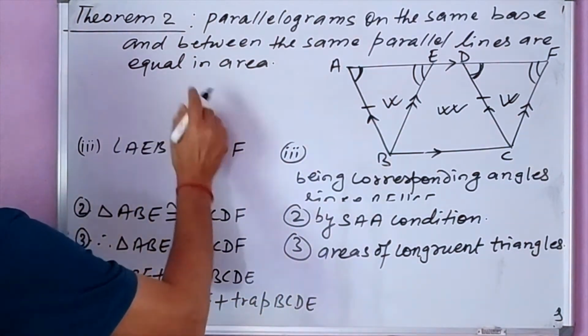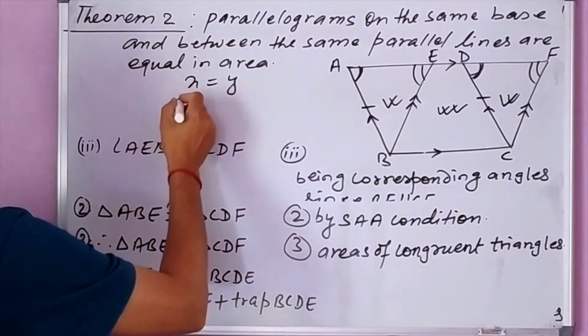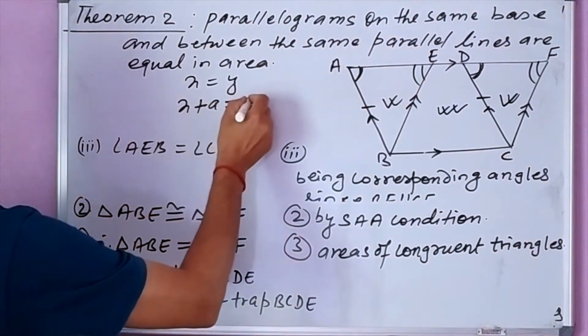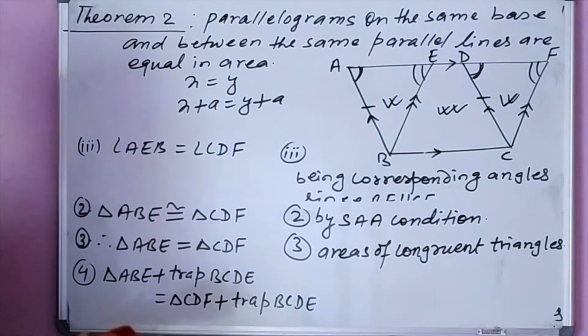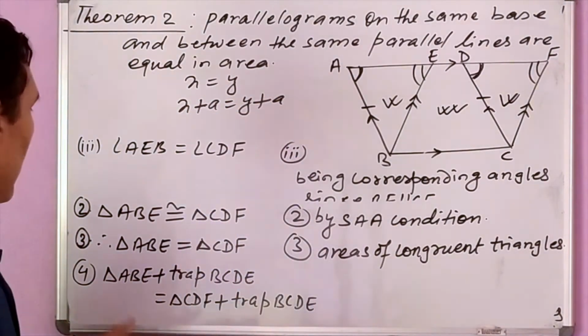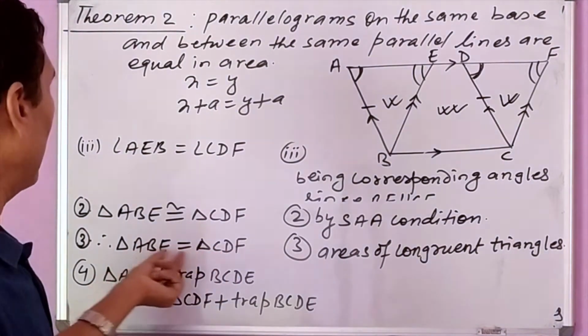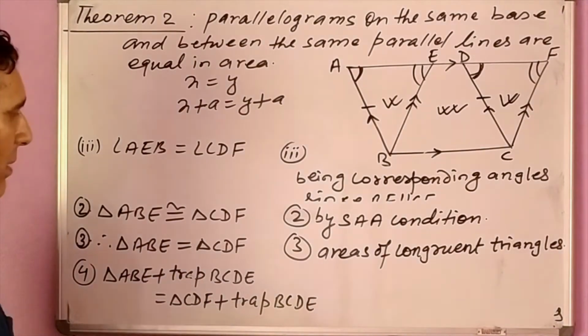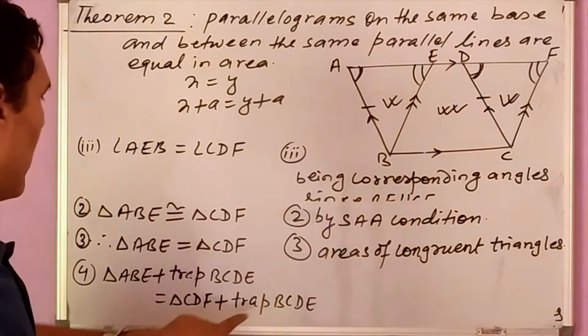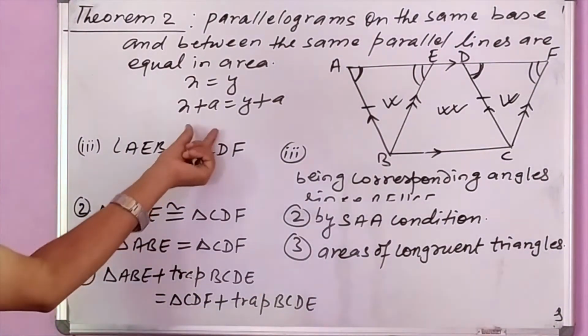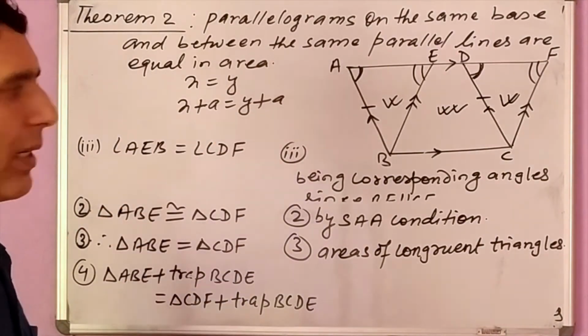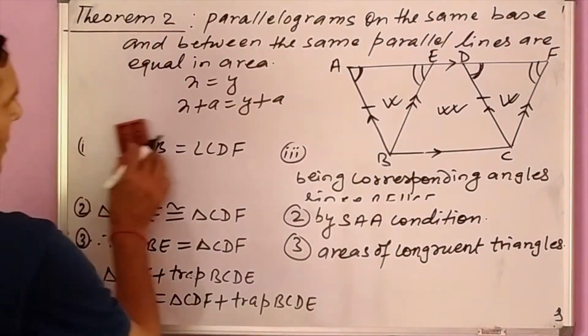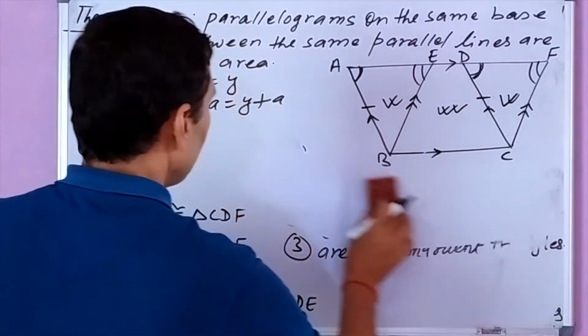Look at it, if we have x is equal to y, we can write x plus a is equal to y plus a. The same thing can be added on both sides of the equation. So here also, on these equal areas we have added the area of the same trapezium BCDE, so that the sum also will be equal, just like here x plus a is equal to y plus a. So what will be the sum?